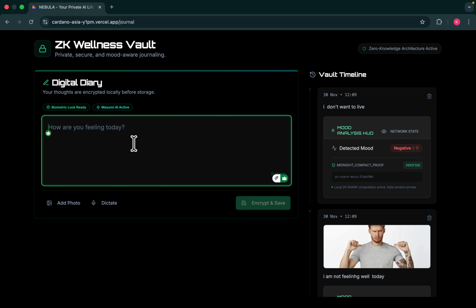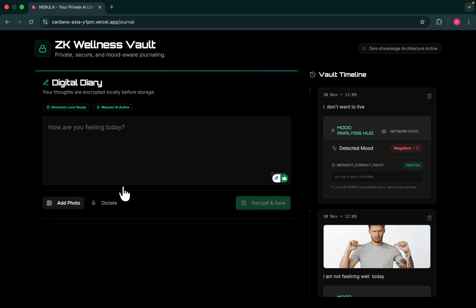The user first enters their digital diary. So how is it different from other digital diaries? People enter their data, but it is encrypted locally, and only the user can see it. Other than that, nobody can even look into it because everything will be hashed. So we'll see how it works.